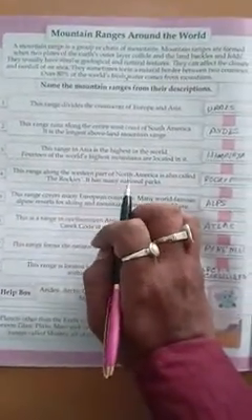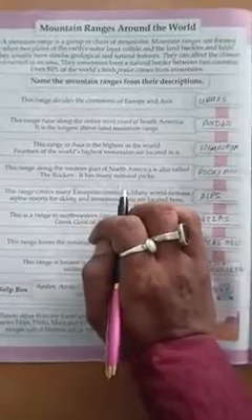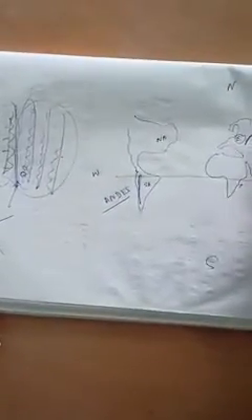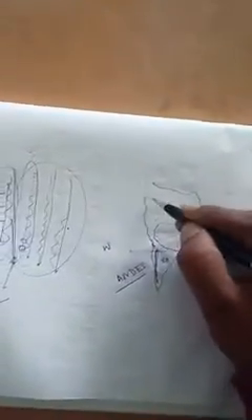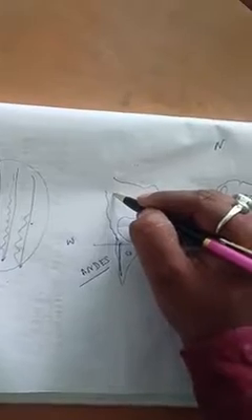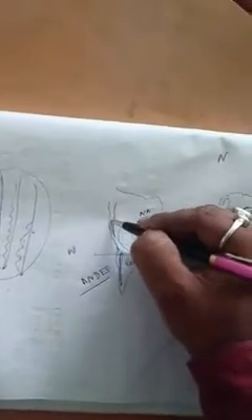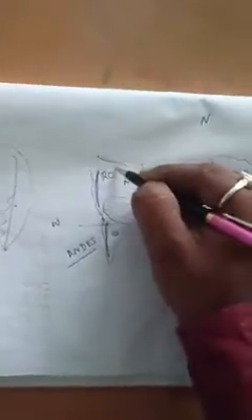This range along the western part of North America is called the Rockies. It has many national parks. So we have the Andes in South America, and Europe and Asia are divided by the Ural Mountain. The Himalaya is in Asia and works as a boundary line between India and its neighboring country China. And now the Rockies. This is North America, so along the western coast of North America, this mountain is known as the Rocky Mountain. It is also a famous mountain in the world.